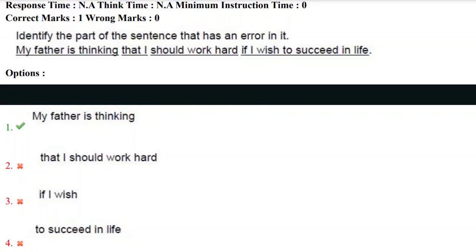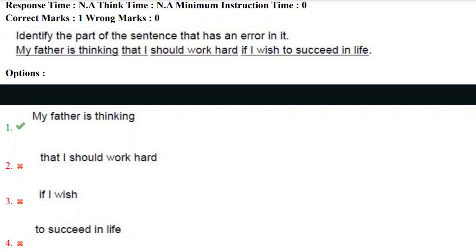And we have various parts, and these are the four options, and we have the error is in the first option. So the correct answer, the part of the sentence with the error is the first option.